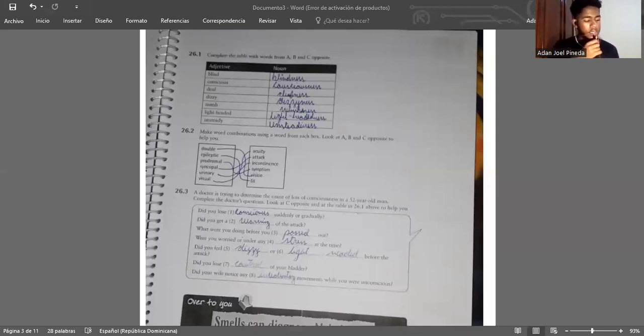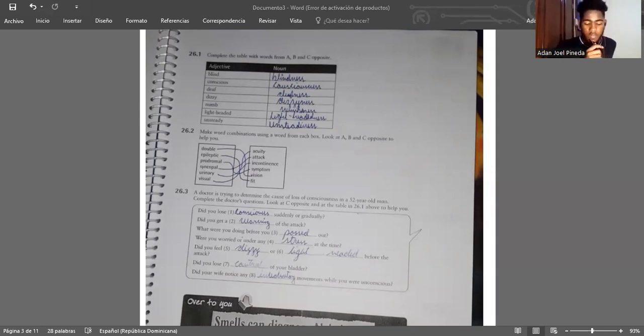Chapter 26. The nervous system. 26.1. Complete a table with words from A, B, and C opposite. Adjective and noun. Blind, blindness. Conscious, consciousness. Deaf, deafness. Dizzy, dizziness. Numb, numbness. Lightheaded, lightheadedness. Unsteady, unsteadiness.